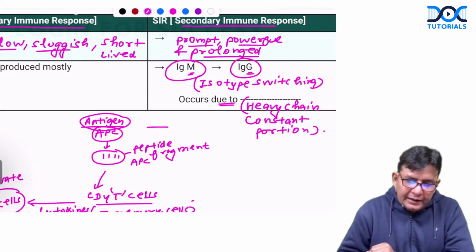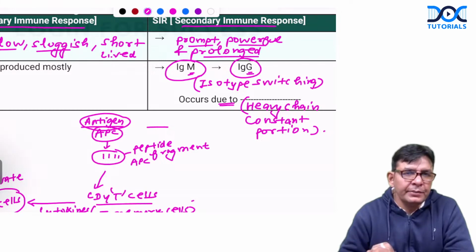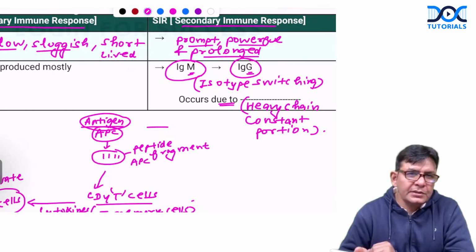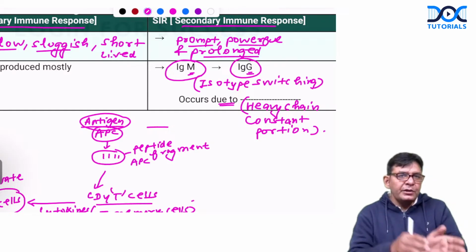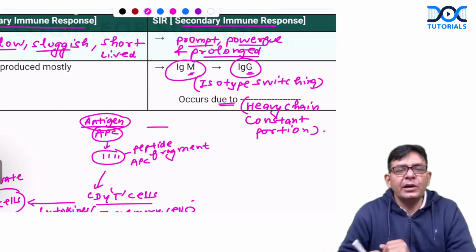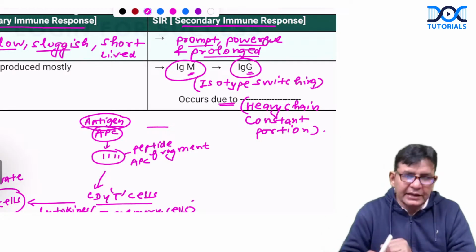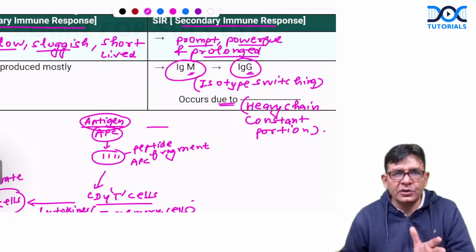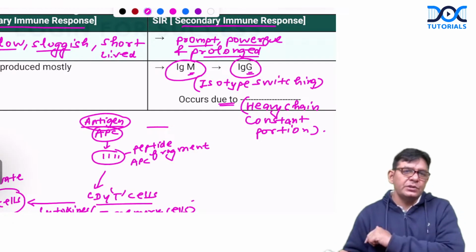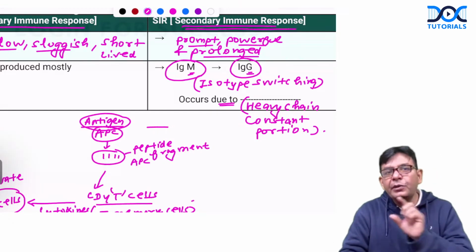Okay. And you must be knowing, or later on you will be knowing, that there is one syndrome also, hyper IgM syndrome, in which IgM is produced but it is not able to switch to IgG because of the CD40 ligand defect, CD40L defect. Okay, so that we'll discuss later. But still you should know what is isotype switching, what is class switching. This is isotype switching or class switching, and this is termed the secondary immune response.